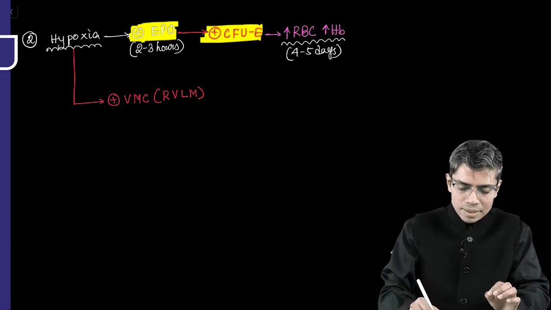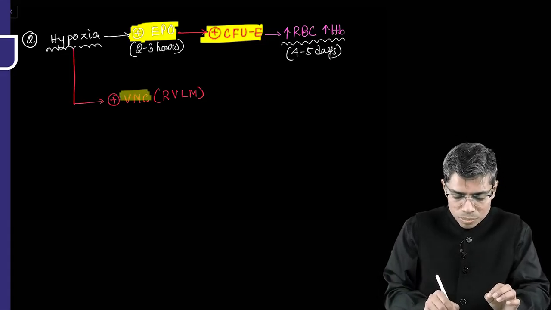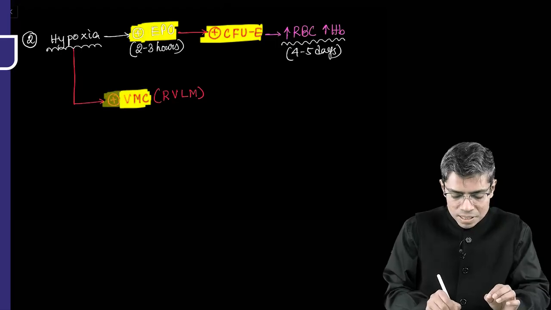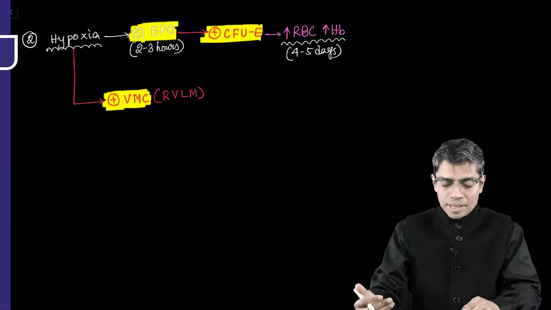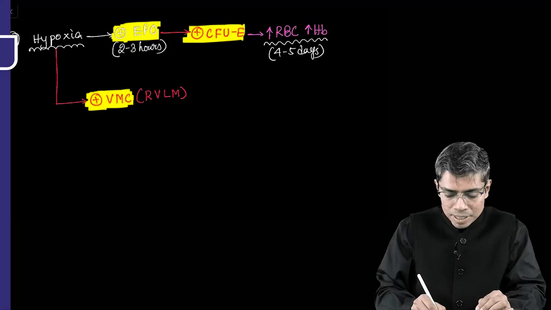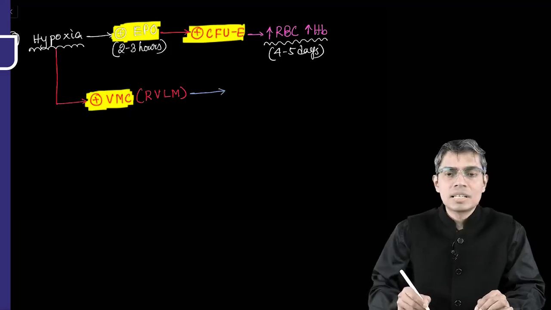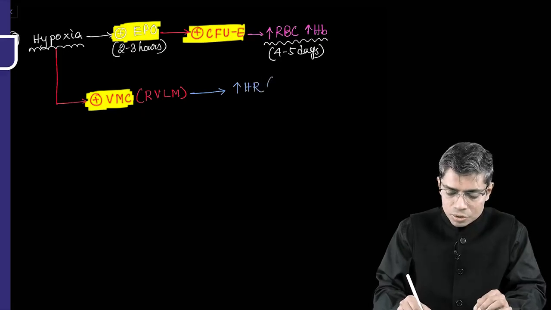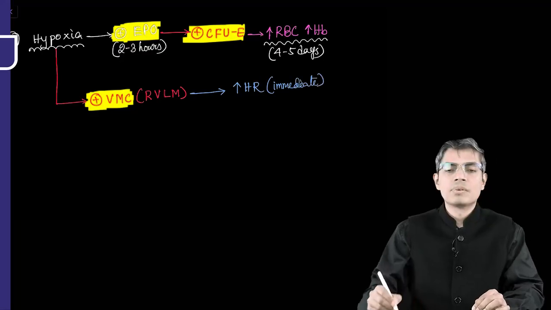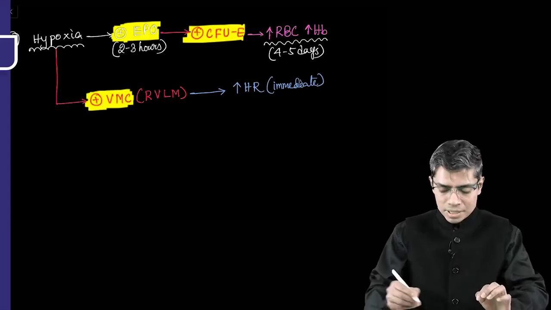So hypoxia is a stimulus for this vasomotor center, meaning hypoxia is indirectly stimulating the sympathetic system, and that's why the sympathetic system will stimulate the heart, so immediately there will be an increase in heart rate whenever you are ascending to a high altitude.